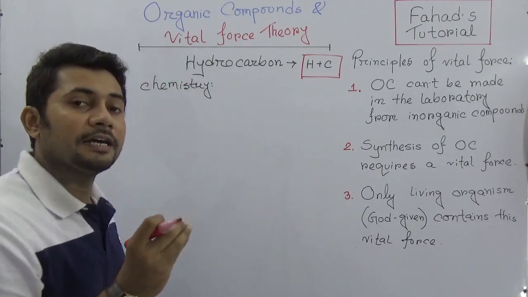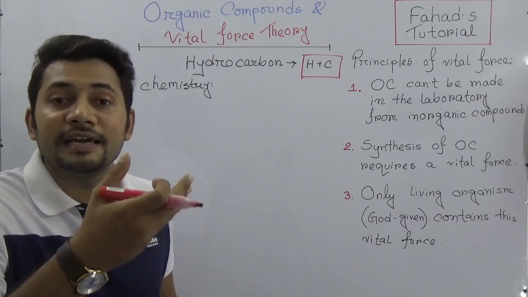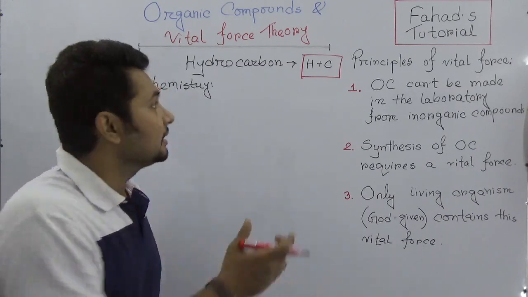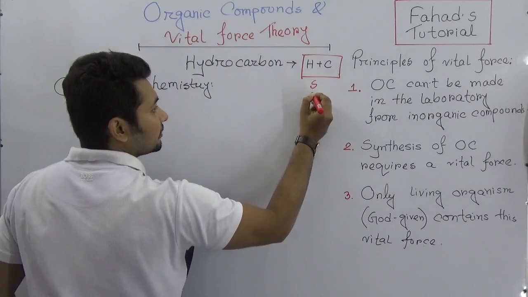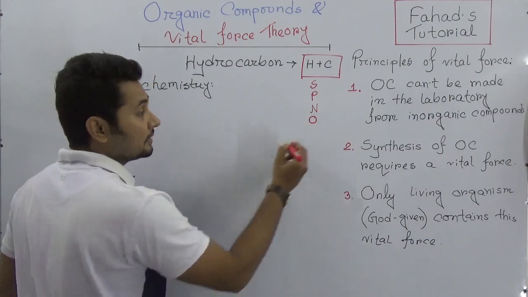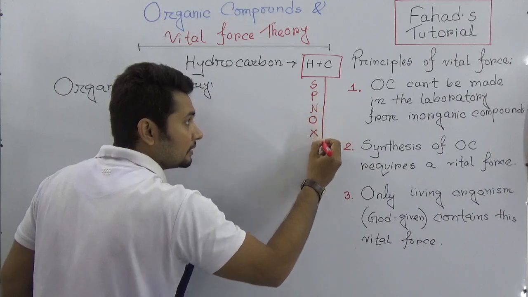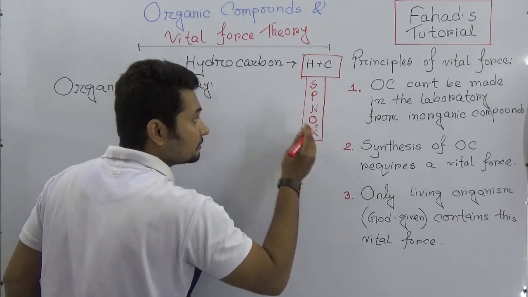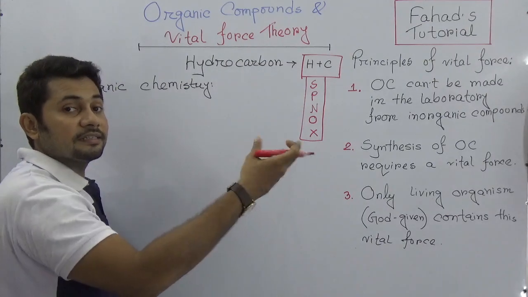But only hydrogen and carbon is not the main part of the hydrocarbon. There are other elements that can replace hydrogen, like sulfur, phosphorus, nitrogen, oxygen, halogens. These are the elements that can also replace hydrogen and can produce some other derivatives.